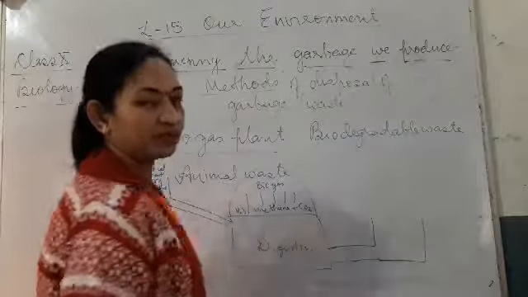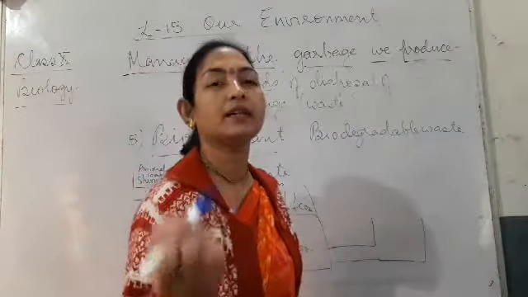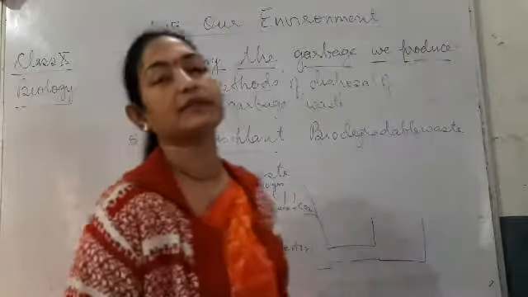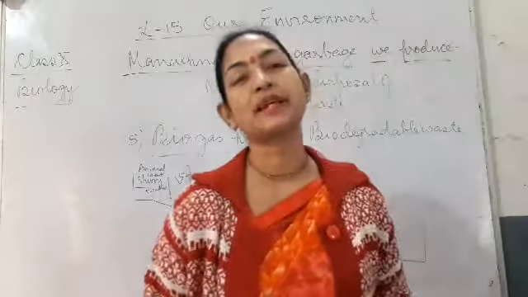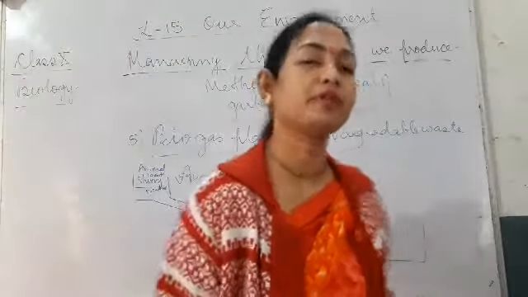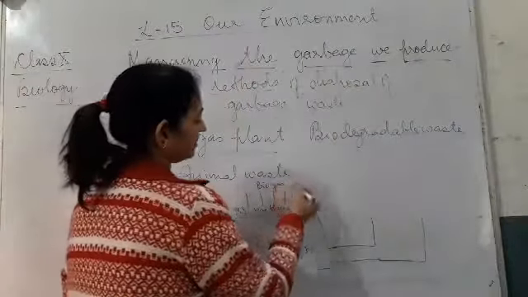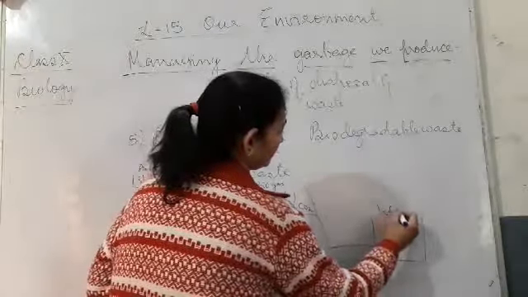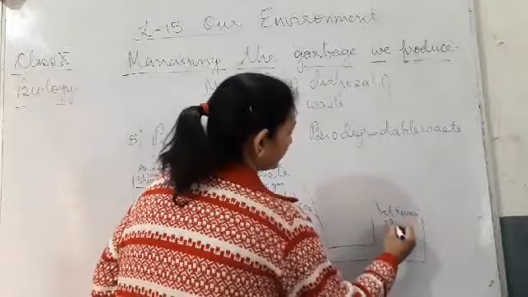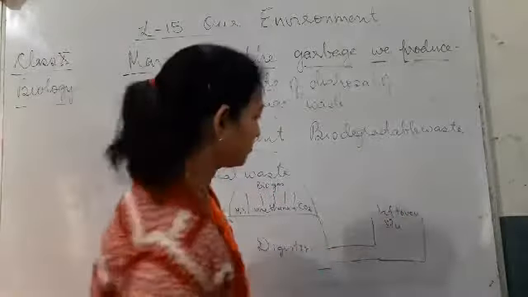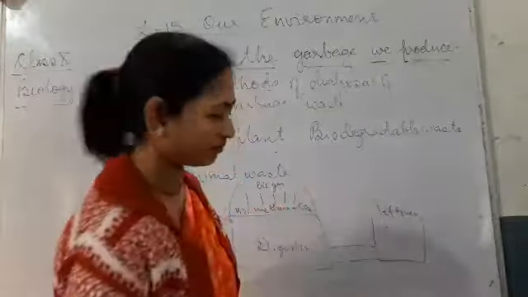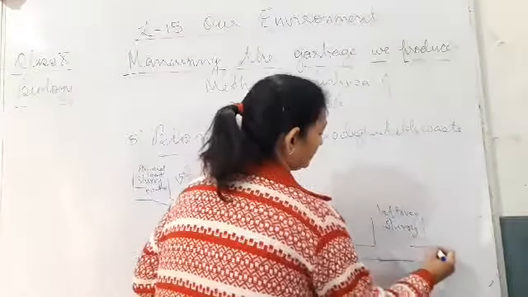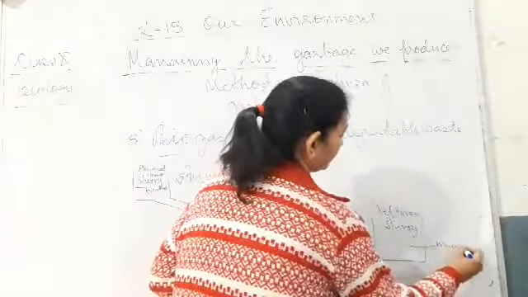Here the anaerobic respiration takes place and bacteria decompose this animal waste and produce biogas. Here mainly the bacteria are methanogens. They are methane producing bacteria. And after the gas is produced here, the leftover slurry is used as manure in the field.